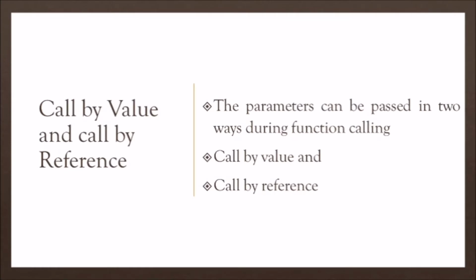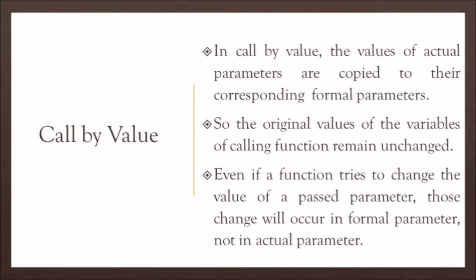The parameters or arguments can be passed in two ways during function calling. When you are calling a function, meaning when you are passing your actual argument, the argument can be passed in two ways: call by value and call by reference. So first let us discuss what is call by value.